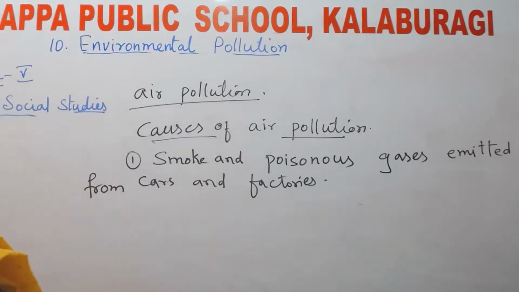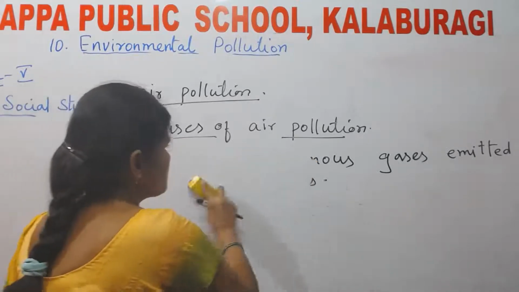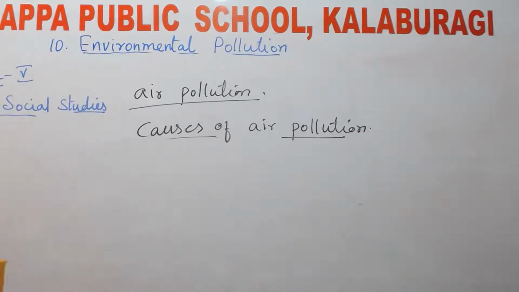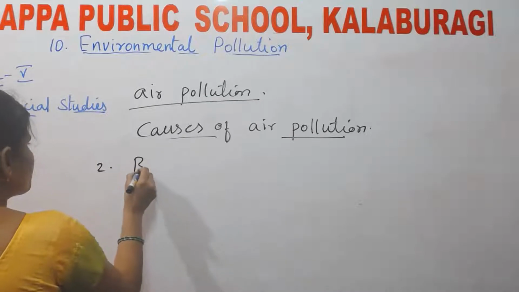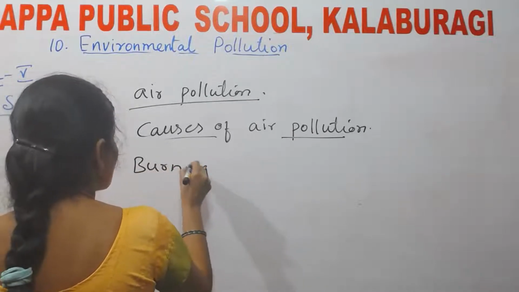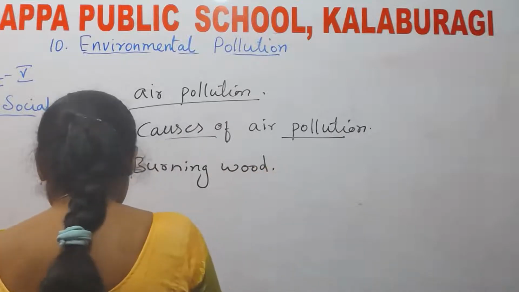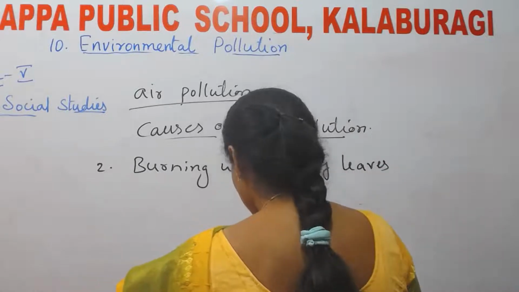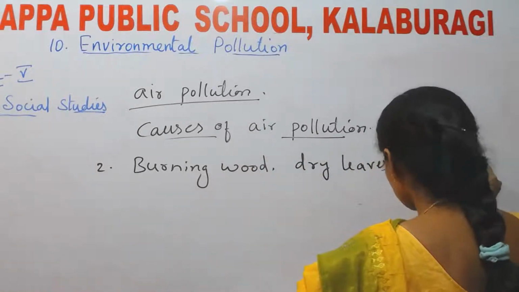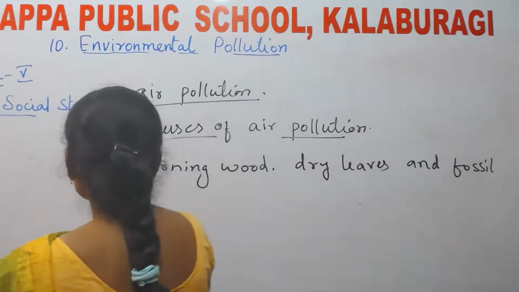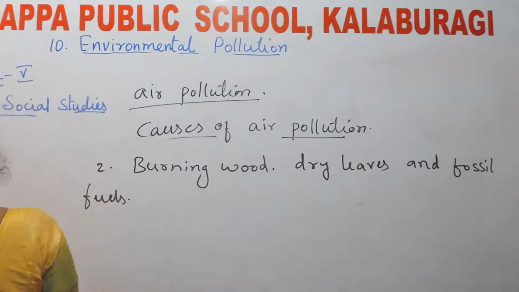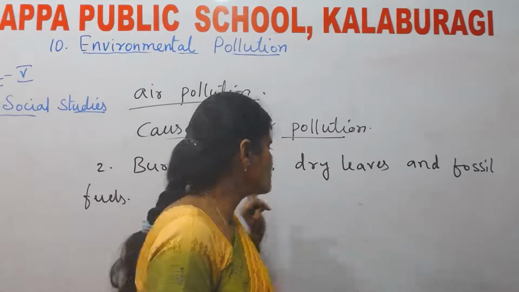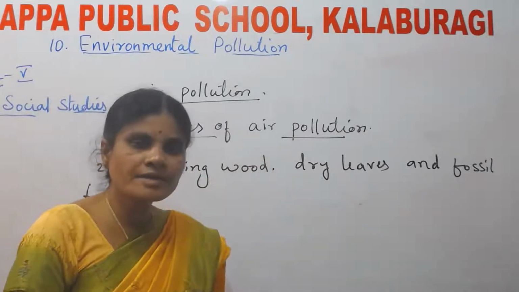Understood? Next one, one more reason why the air gets polluted. Second point: burning wood, dry leaves, and fossil fuels. By burning all these things, we get smoke, isn't it?